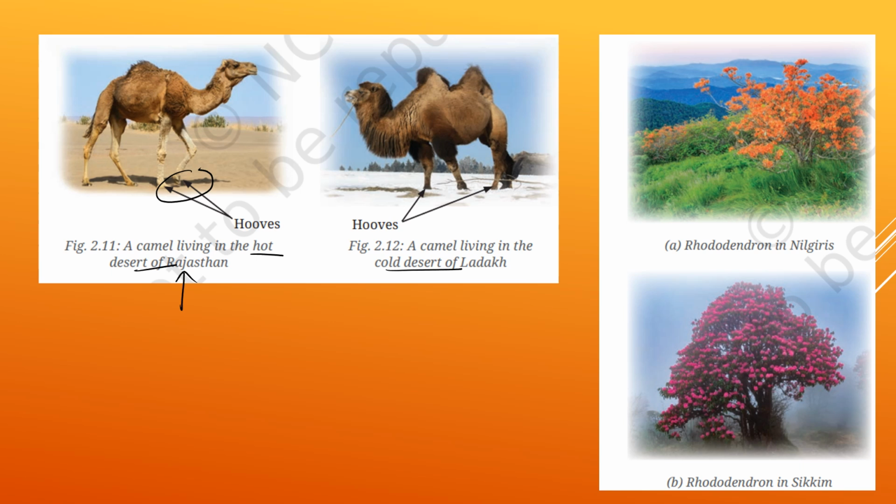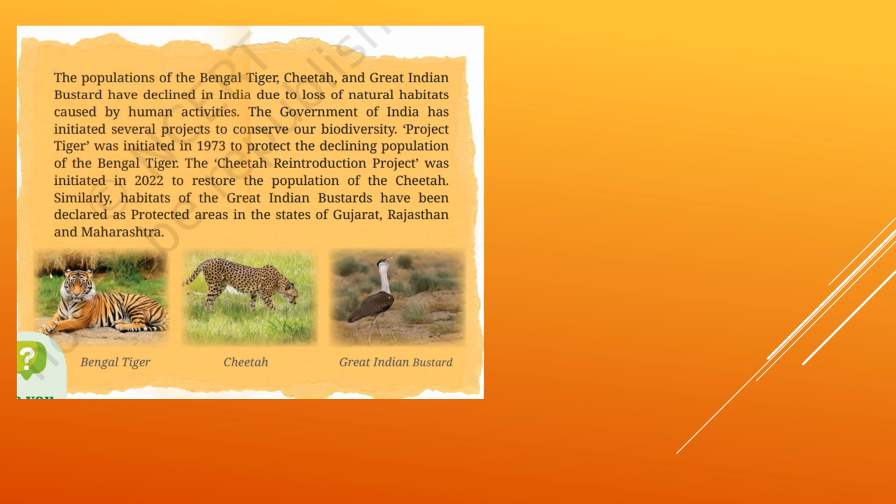So we have one more example. Here only one plant is there, but there are different colorful pictures. First, that is rhododendron in Nilgiris, you can see the orange colored flowers, but in rhododendron in Sikkim you can see a different colored flower, a little bit pinkish violet color. Why? Because of the climate, the changes happened in the plants because of the temperature. These are the adaptations.